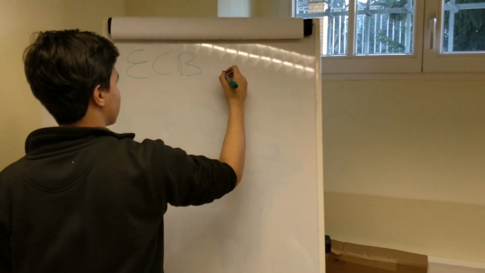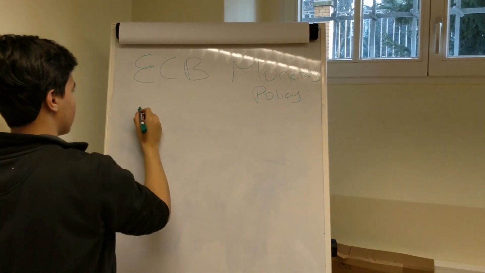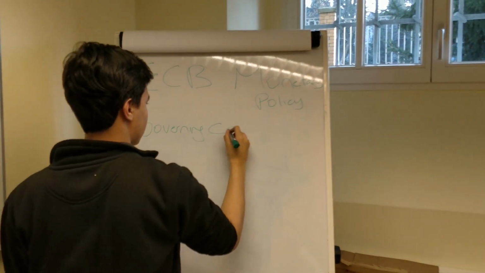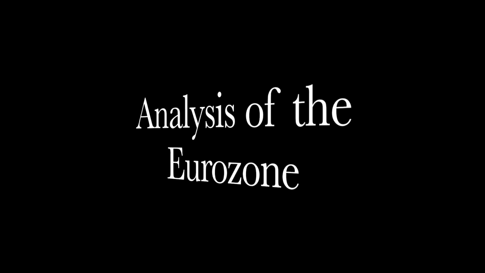The European Central Bank is in charge of making the most beneficial monetary policies for the Eurozone. A decision on the monetary policy is made every 6 weeks by the Governing Council after they thoroughly assess economic and monetary developments in the Eurozone.